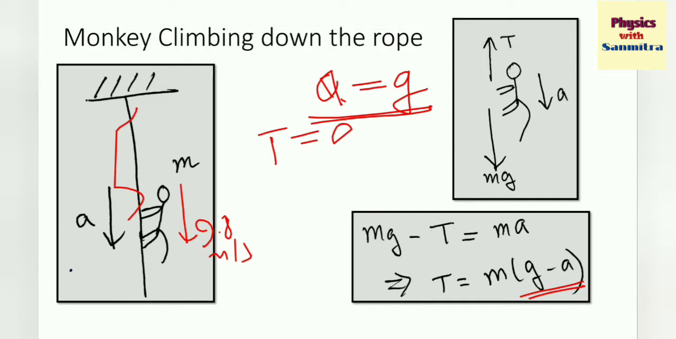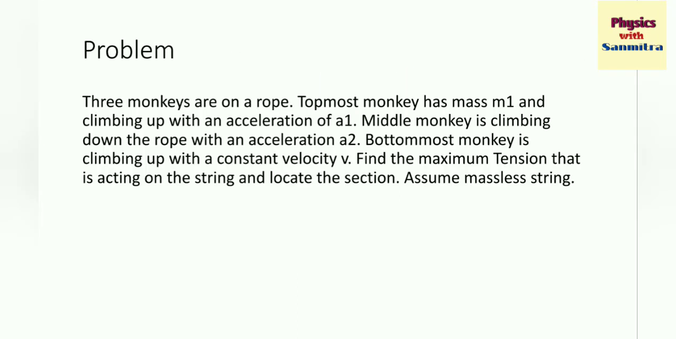Now let's solve a problem. Let's read out the problem. 3 monkeys are on a rope. The topmost monkey has a mass m1 and is climbing with an acceleration of a1. The middle monkey is climbing down the rope with an acceleration of a2. The bottommost monkey is climbing up with a constant velocity v. Find the maximum tension that is acting on the string and locate the section at which the maximum tension is acting. Assume massless string.